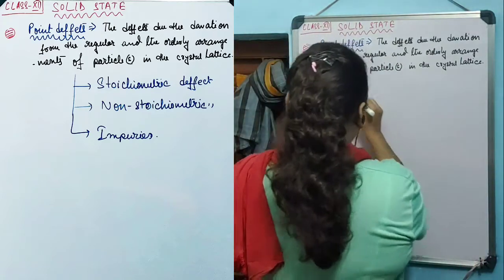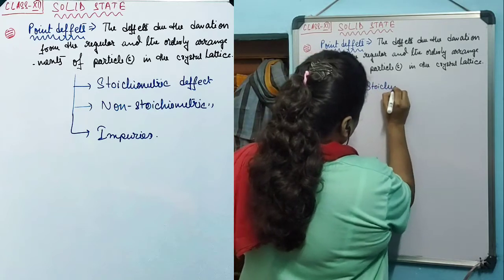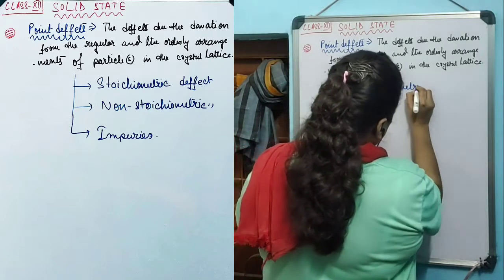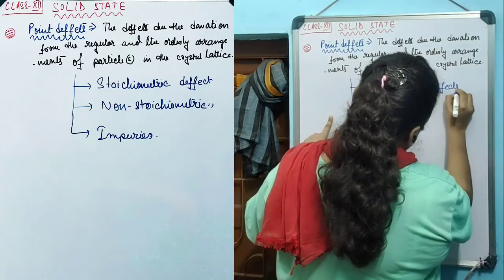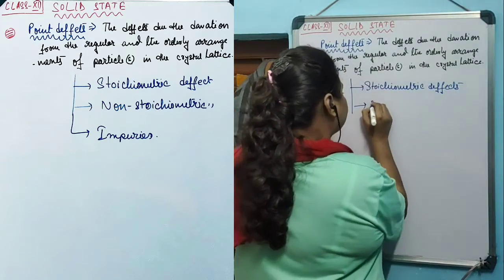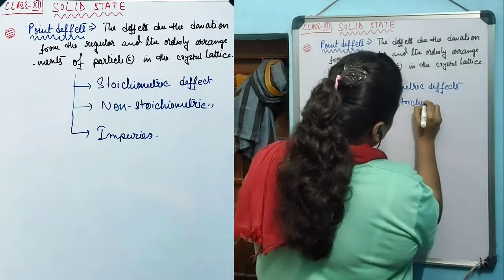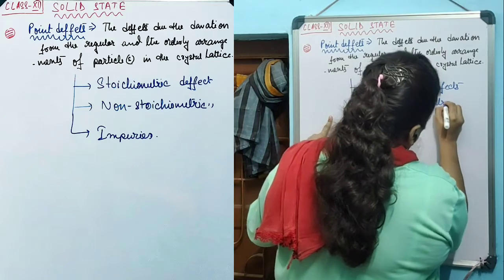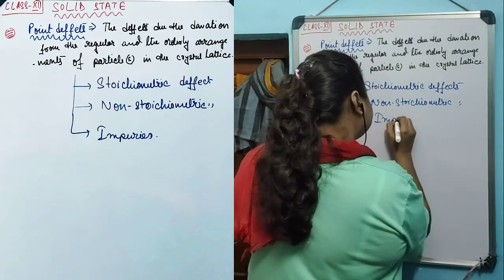The first one is the stoichiometric defect. The second one is the non-stoichiometric defect. The last one is impurities.